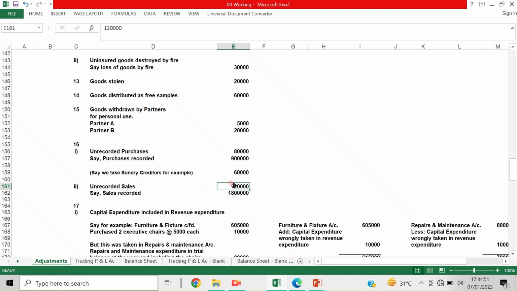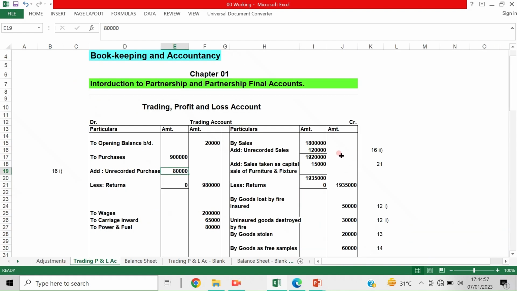Okay, debtors we have already shown in that account. Previously also we have done. So this sales account 18 lakhs plus unrecorded sales 1,20,000. 16 entry number 2, adjustment entry number 2. Now since there is some more adjustment, I have taken it here. Otherwise it will be taken here, 19,20,000. Since there are some more adjustments for other entries, I have taken it here. So that is the thing, by sales and add the unrecorded sales.